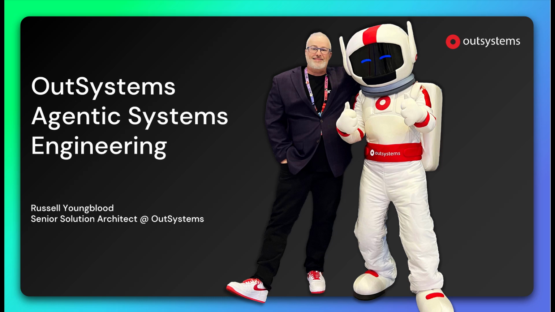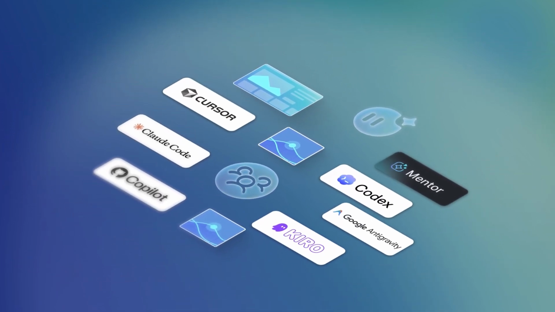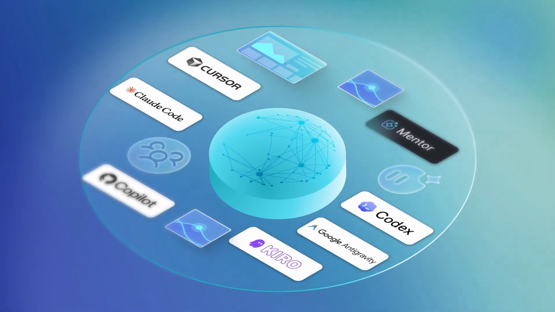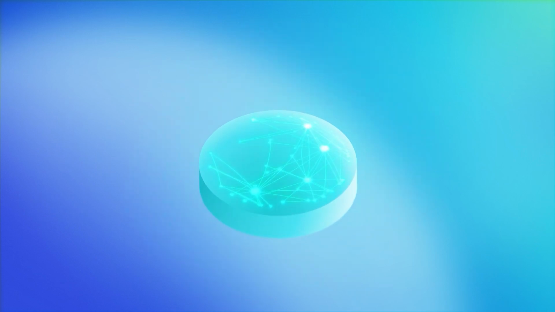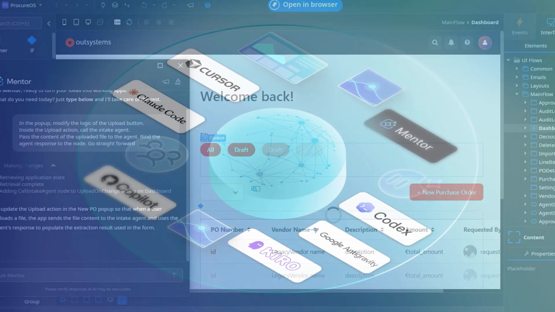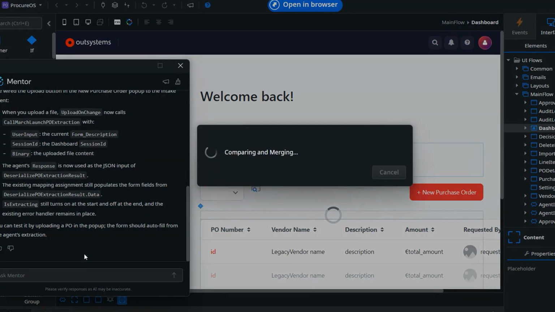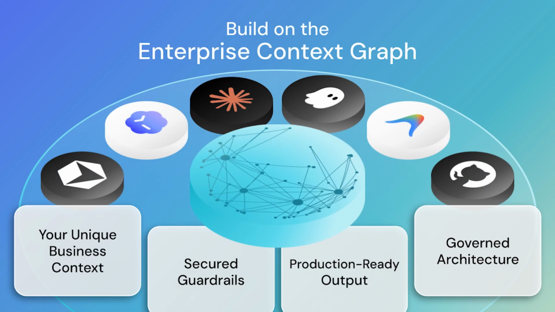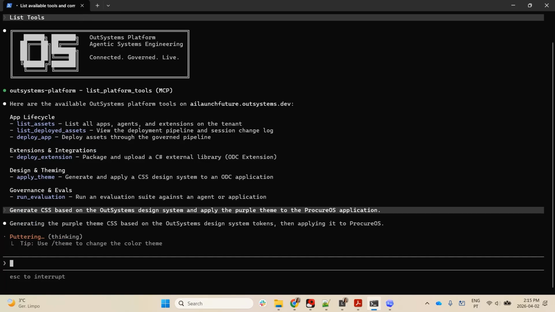And of course, we have big news bouncing off the One Conference in Amsterdam 2026, where it was all about Agentic Systems Engineering. And this is really a new approach to enterprise AI-driven development that helps organizations build, manage, and evolve governed agentic systems. At the core is the enterprise context graph, extending OutSystems model-driven development into an open context layer. We've also unveiled the next generation of Mentor, and with our shift to an open ecosystem, your team can now use any agentic tool to inspect, extend, and build on the OutSystems platform. I'm here to give you the highlights and a quick demo, so let's get into it.